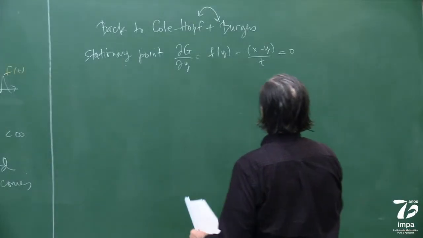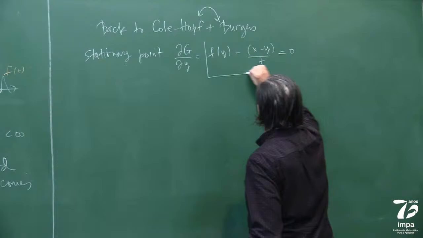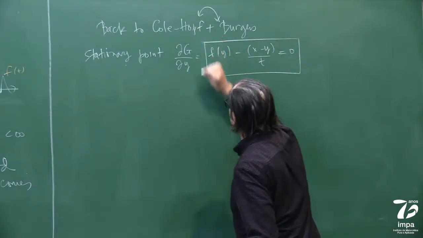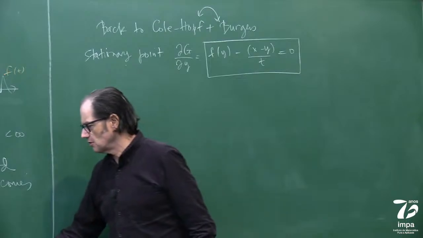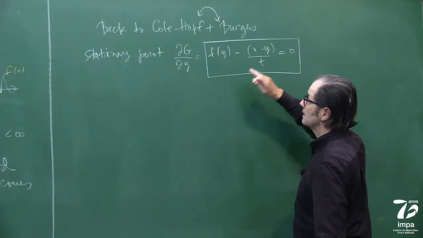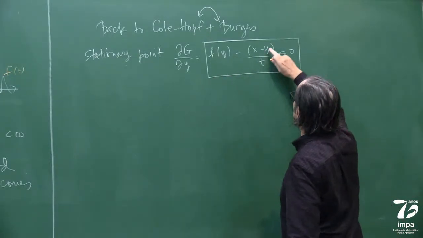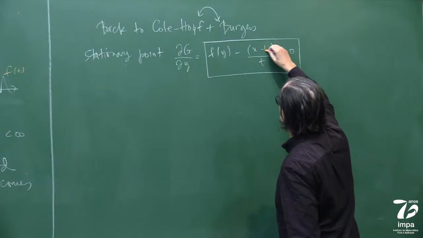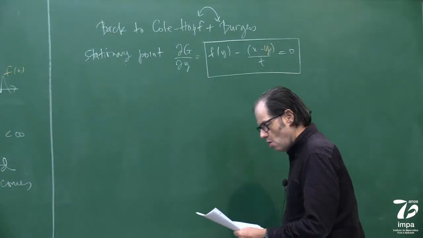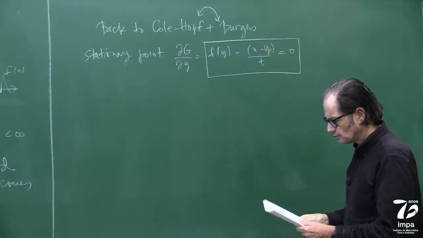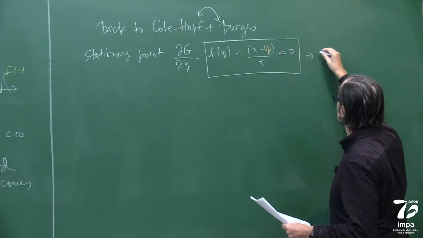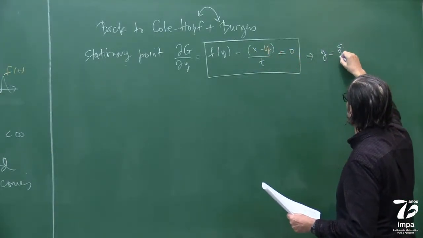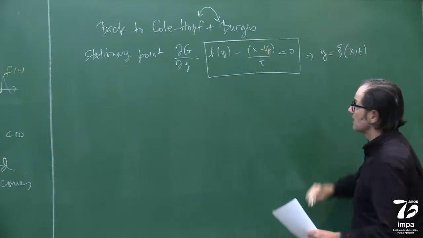So if I solve this to find my stationary point, look, the integral is in y. So let me just highlight this. I have to solve for y in terms of x and t. So this will give me y as a function of x and t.